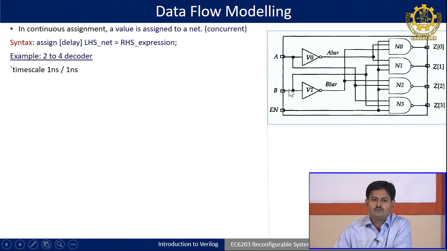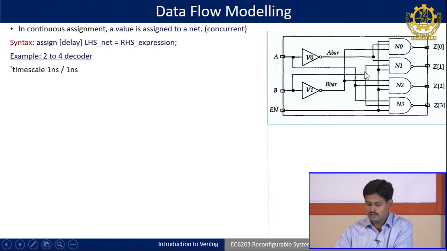When A, B match as 0, 0, Z0 will be off to indicate that a match happens. So, that is why a NAND gate is used here as an active low output. If you use an AND gate, then your output will be active high. This is the generalized 2 to 4 decoder.